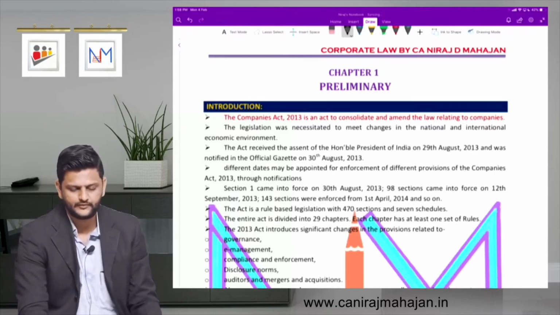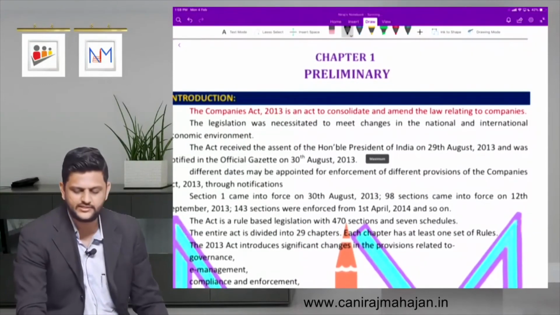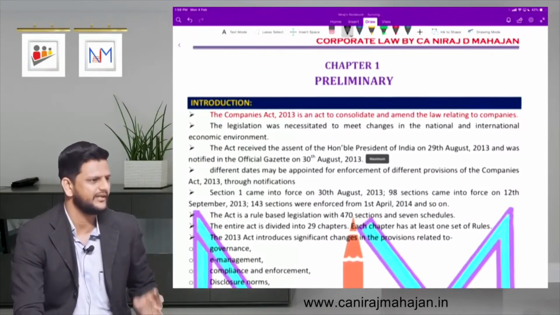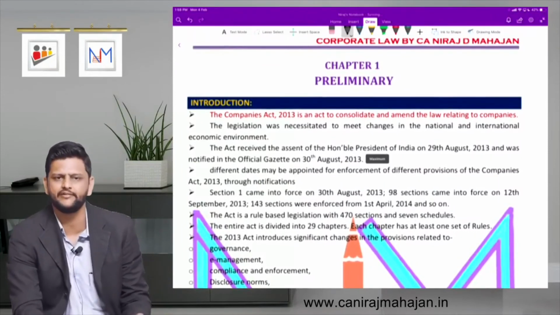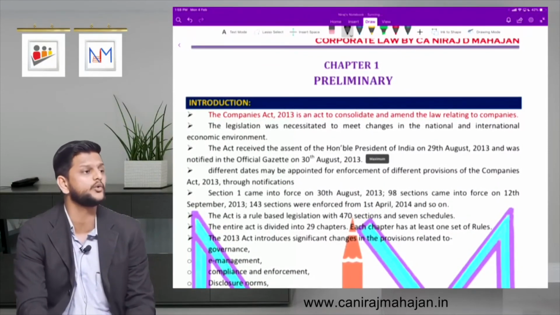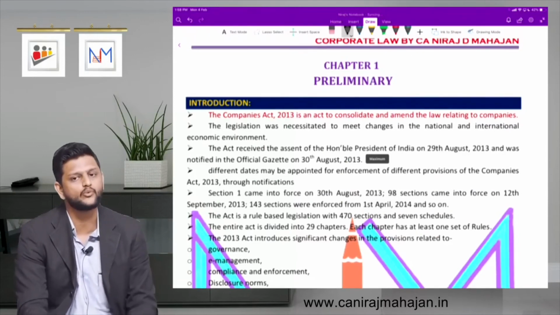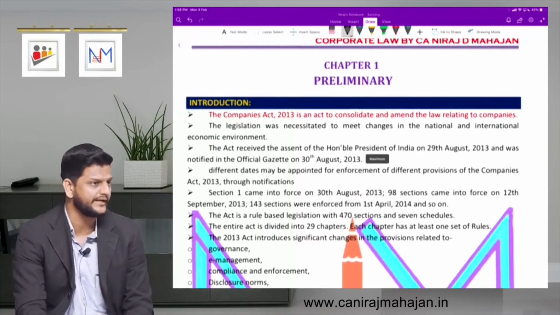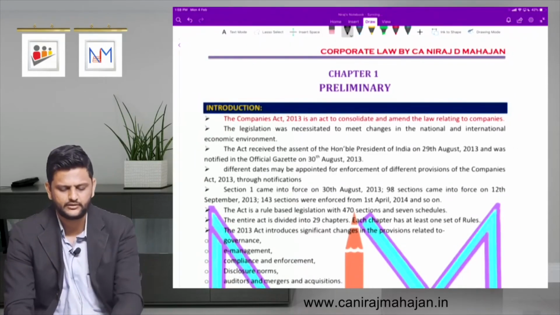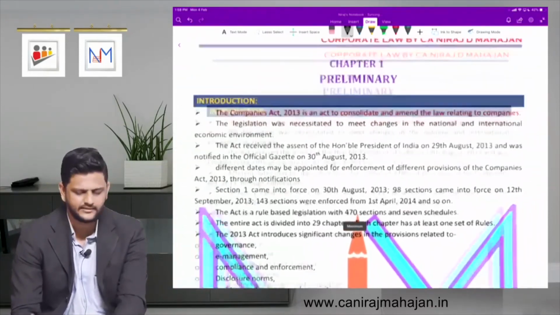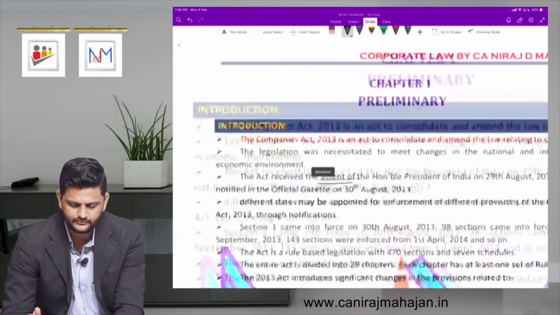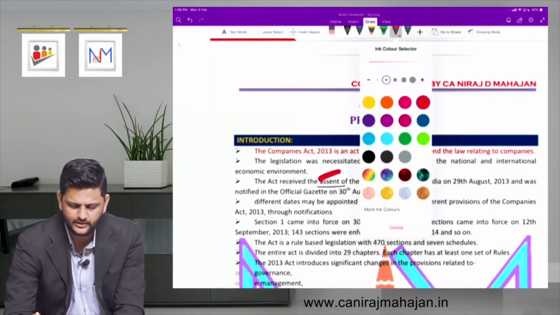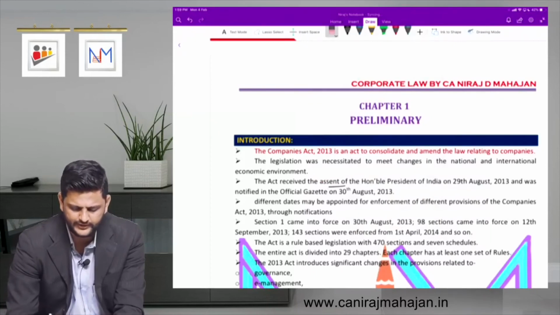So pay attention. The legislation was necessitated to meet changes in the national and international economic environment. Legislation means what? Legislative, the law making body. They felt that we now require a new law according to your economic environment within and outside India. There were many challenges of 1956 that have been removed by 2013. Pay attention. The act received the assent. Assent means what? Approval or consent, you can say. Whenever in doubt, write down the word meaning over there.